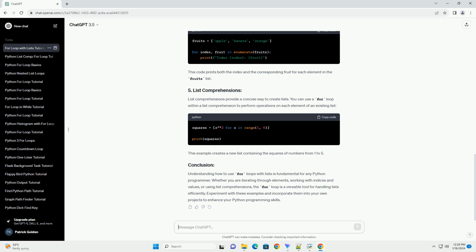Understanding how to use for loops with lists is fundamental for any Python programmer. Whether you are iterating through elements, working with indices and values, or using list comprehensions, the for loop is a versatile tool for handling lists efficiently. Experiment with these examples and incorporate them into your own projects to enhance your Python programming skills.